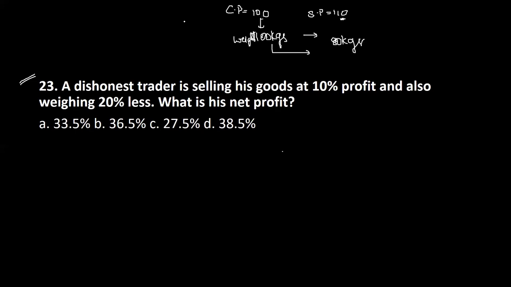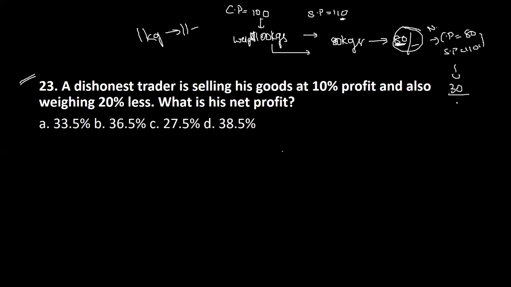If you observe carefully, each kg should cost you 1 rupee, but he's selling 80 kgs at 110, which is an exceeded price. That means this 80 kg should have costed him only 80 rupees, not 100. So the cost price here for him is 80. Now the new cost price you should see, and the selling price is still 110. Now what is the profit is the question. The profit is 30. 30 over what? 30 over 80, that is 3 by 8.